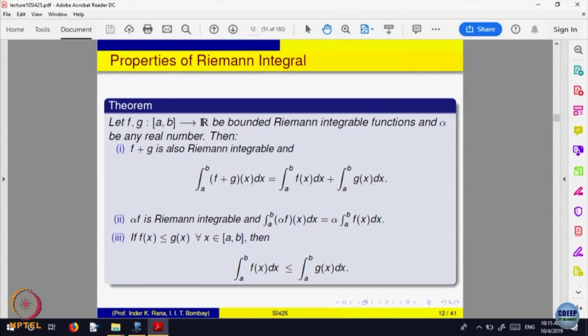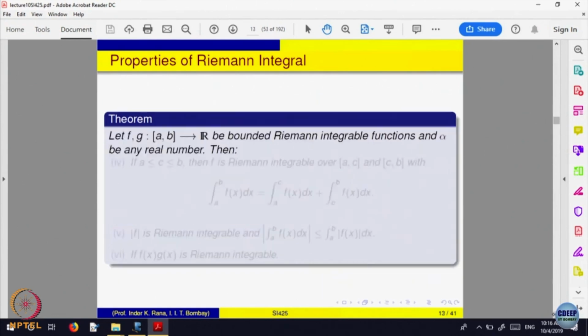So if you look at S_P of f, the Riemann sum with respect to f will be less than or equal to the Riemann sum with respect to g, because f is less than g, right. The value at a point t_i of f will be less than that of g. So using that criterion of integrability, one proves these things, and this is also not difficult at all.